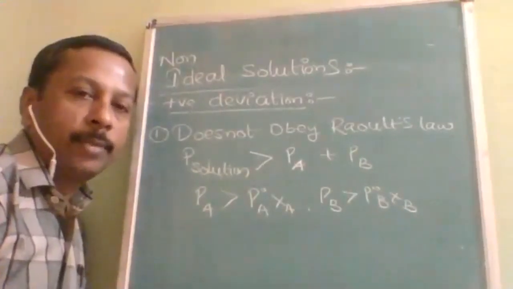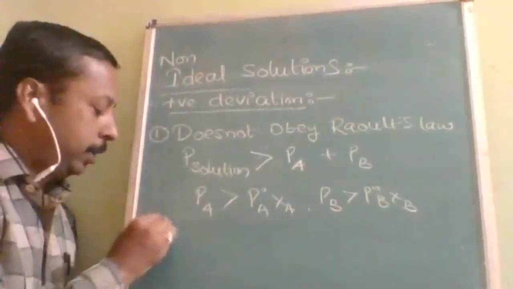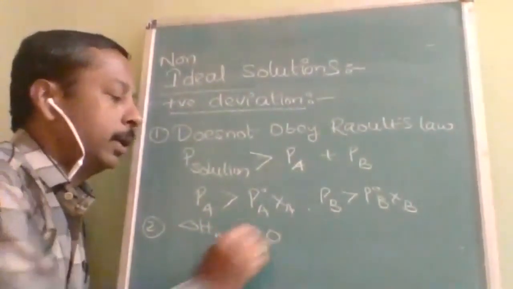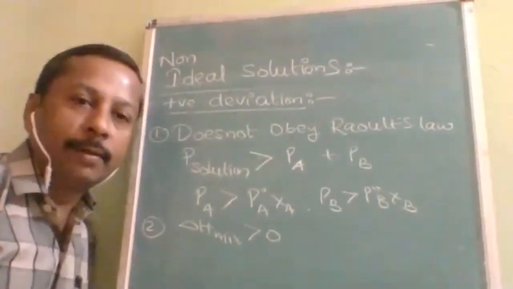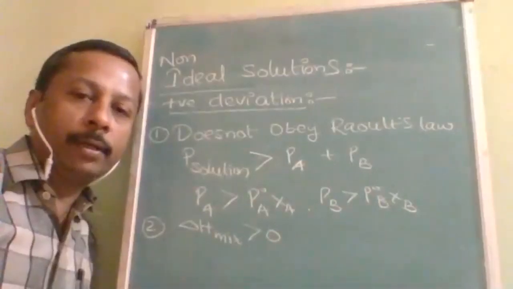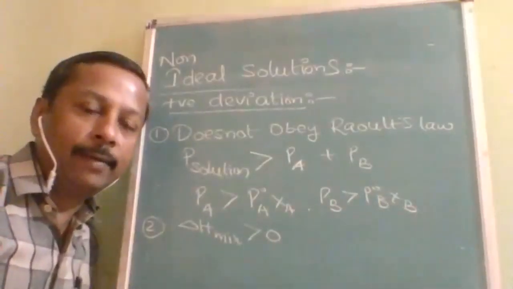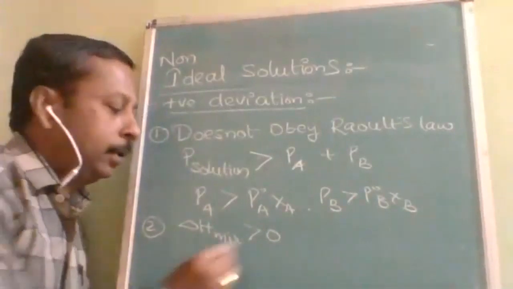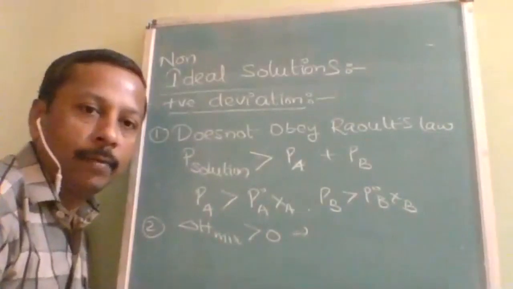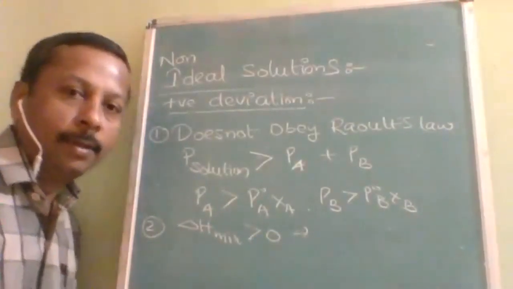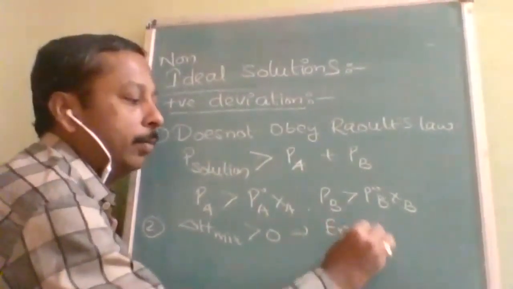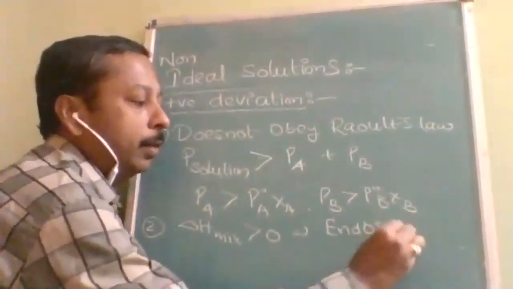What is the second condition I told you in the ideal? That is delta H mix should be 0. Here, delta H mix should be greater than 0. Simple. For positive, the equal in the ideal will be replaced by greater than. For the negative deviation, I think you can understand. Delta H is greater than 0, positive. That means it is endothermic.